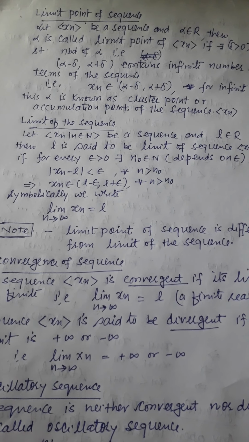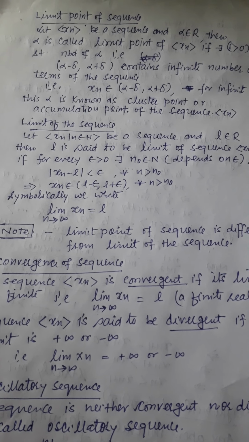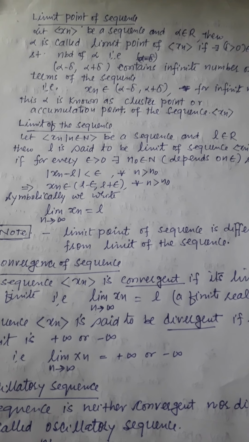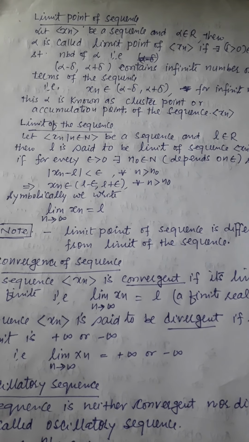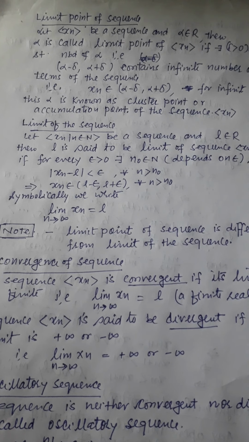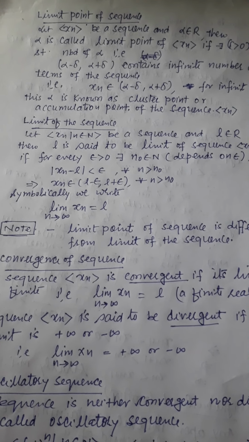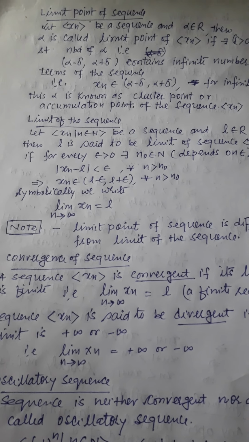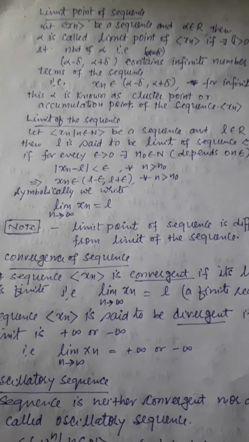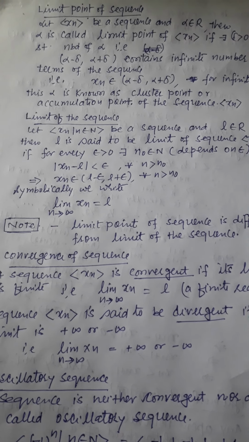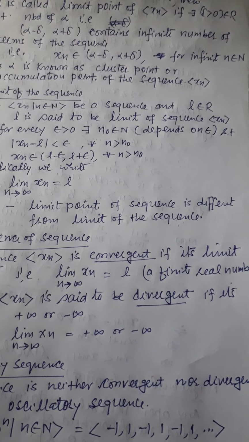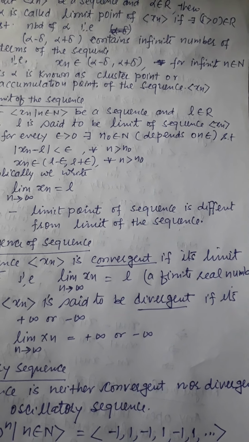It means xn belongs to (L minus epsilon, L plus epsilon) for all n greater than n naught. After fixing the n naught, an infinite number of terms of the sequence should lie in this interval. Symbolically we write limit of xn is equal to L. The limit point of the sequence is different from the limit of the sequence.